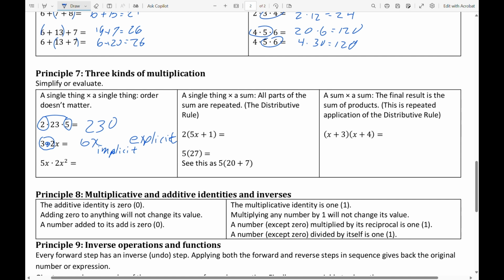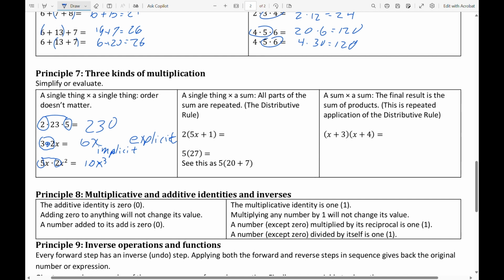Over here, this is like the example I showed you a moment ago. In your head, you're actually seeing this as a 5 times a 2 for a 10, and then an x times an x times an x, 3 factors of x. And of course, with experience, you just get so quick with that, you're not even aware of all the principles that are playing out in your head all at once.